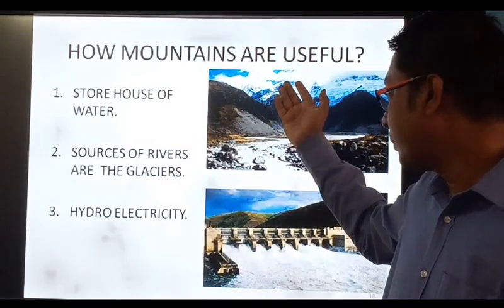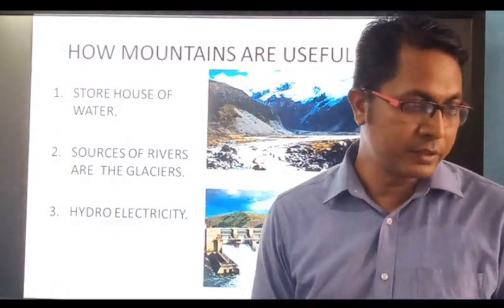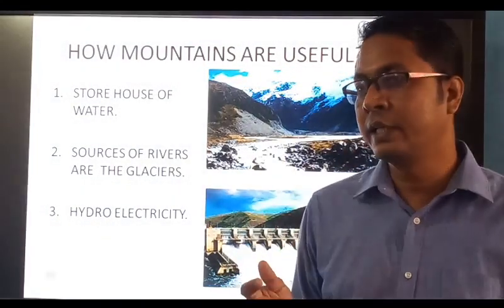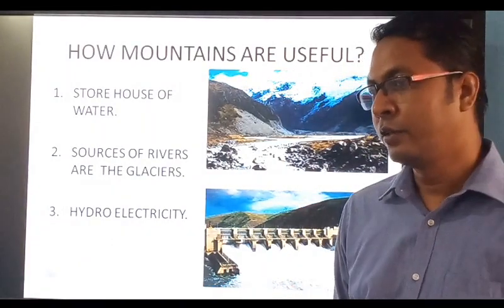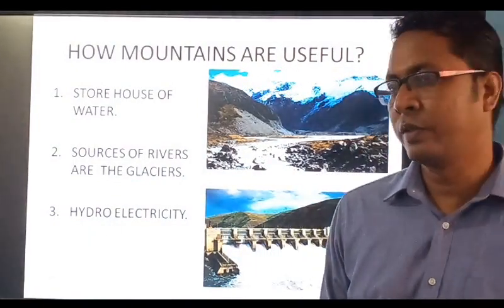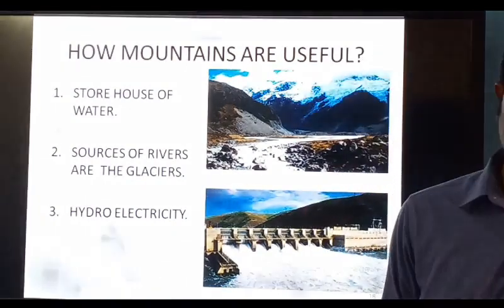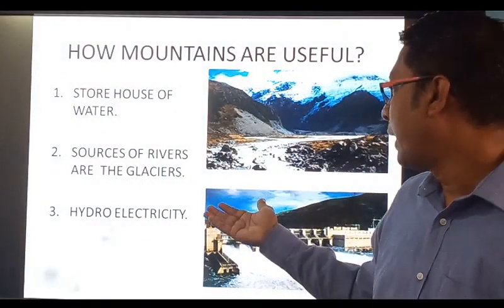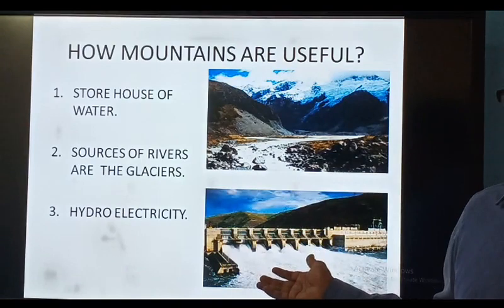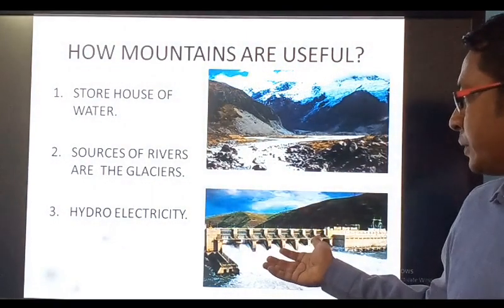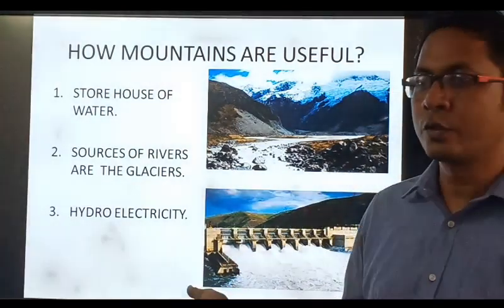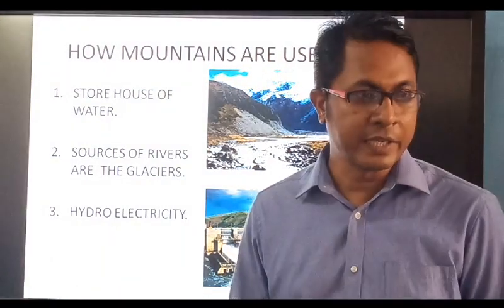Apart from that, the higher part of mountain is full of glaciers. Due to low temperature, glaciers form there, and slowly when the glacier melts, it forms river. In short, we can say no mountains, no rivers. No mountains, no rivers. So for river we need mountains. And then hydroelectricity. Because of these rivers which come from mountain, we also set hydroelectricity dams from where we can generate electricity. In those dams we can have fish also, and then it is helpful for irrigation like this.